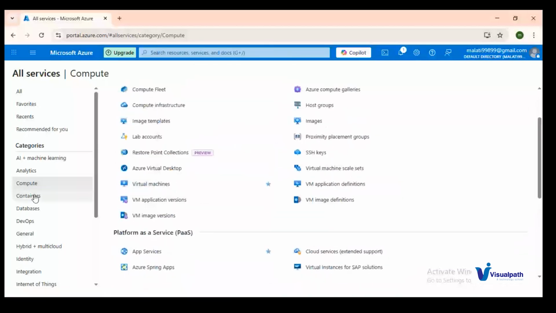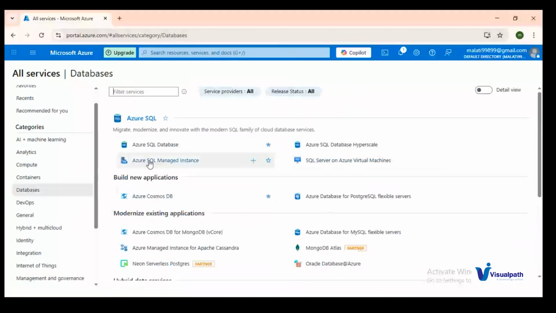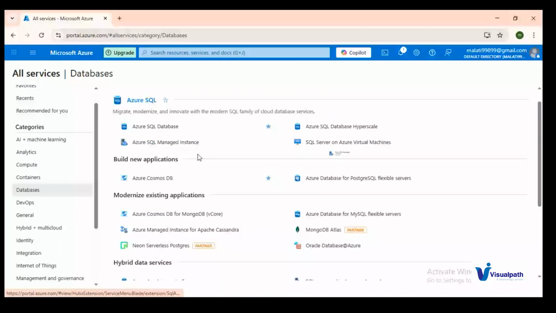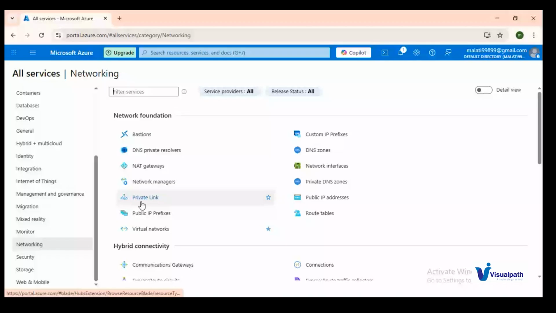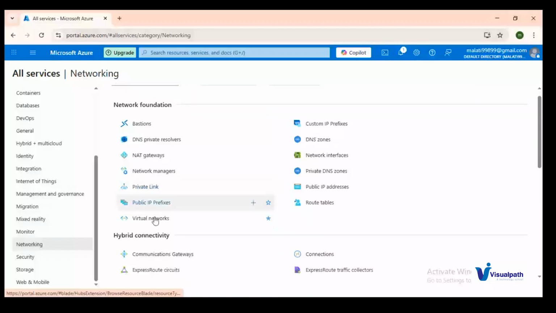Similarly, all kinds of databases are available. We can create these databases and use them for our application deployment and development as well. Application deployment will be done with the help of Azure with different tools. Let us say you want to deploy an application in a VM, so you create a virtual machine. If that application requires a SQL database, you will install the SQL database from this Azure cloud itself. These are the different categories you have. As I told you, networking. These are the networking sections you have. You can create virtual networks, private virtual networks, public IPs, and private links. All this can be created inside your Azure.